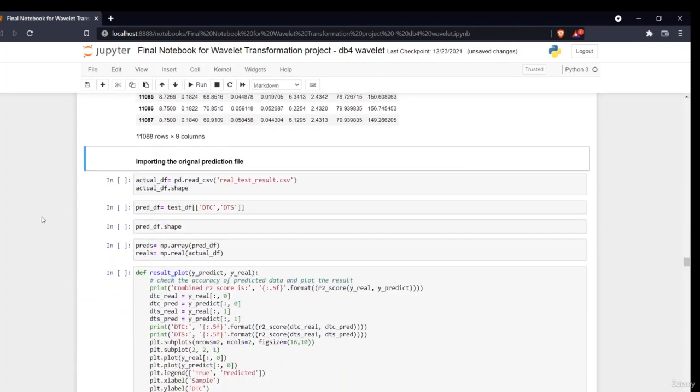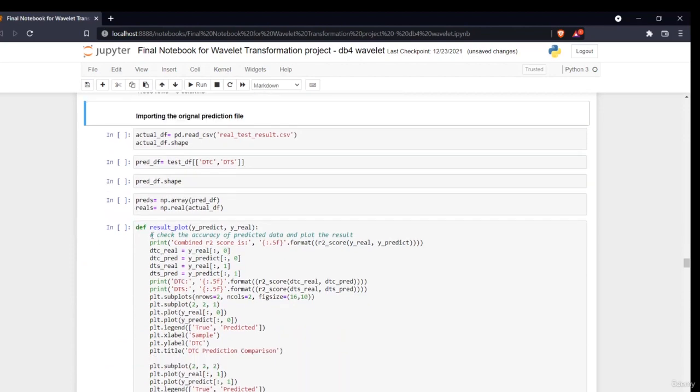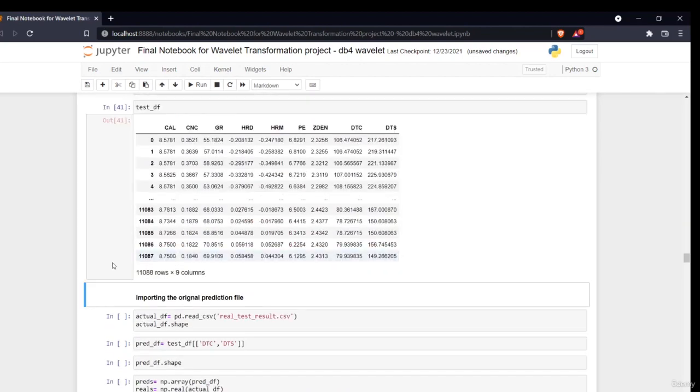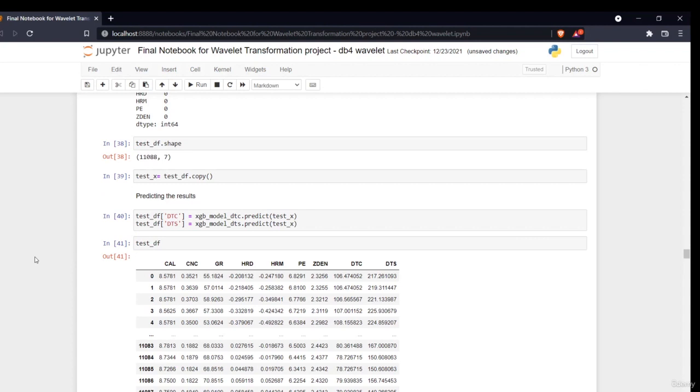The next thing we have to do is find out the accuracy. What is our accuracy for this model? That we'll be doing in the next section of the video.